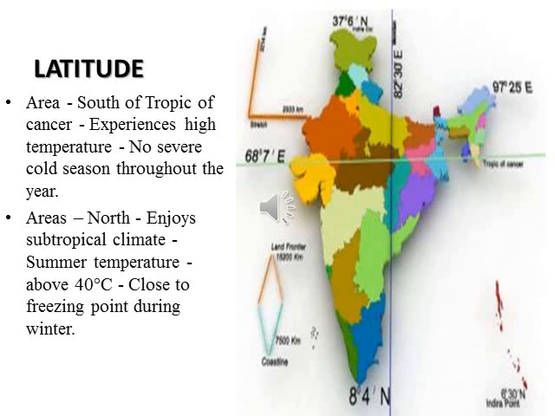The area located to the south of the Tropic of Cancer, that is South India, experiences high temperature and no severe cold season throughout the year. But the areas to the north of the Tropic of Cancer enjoy a subtropical climate. That means in the summer season the temperature is very high, and in the winter season the temperature is very cold when compared to South India. So latitude plays an important role.